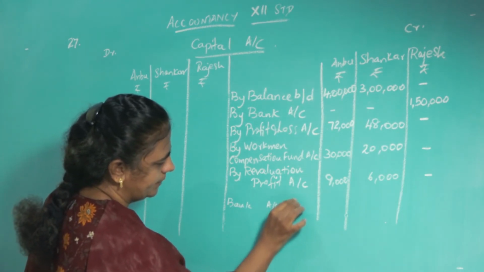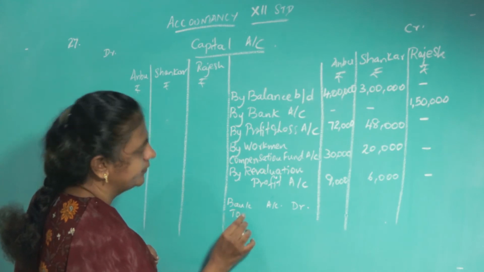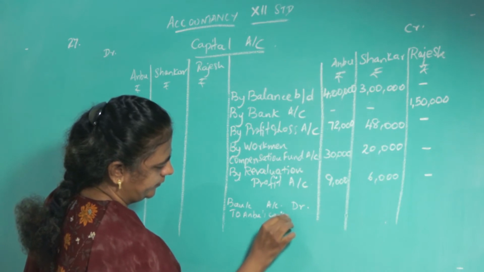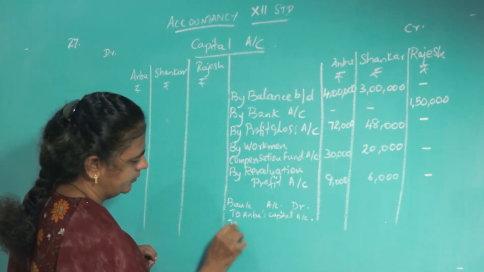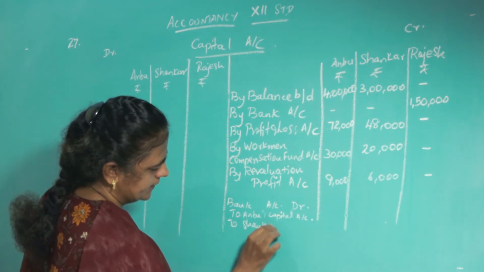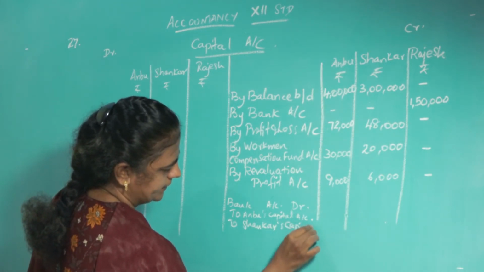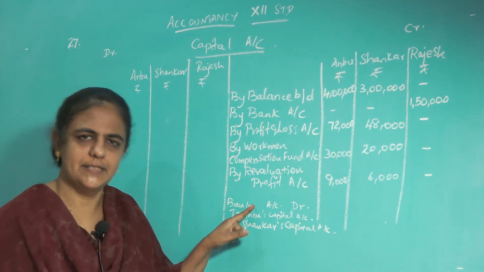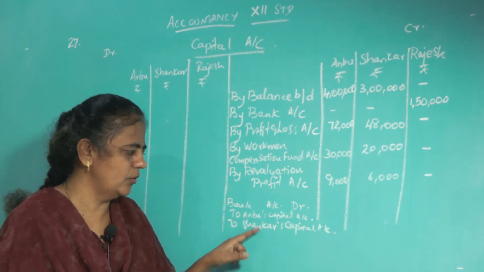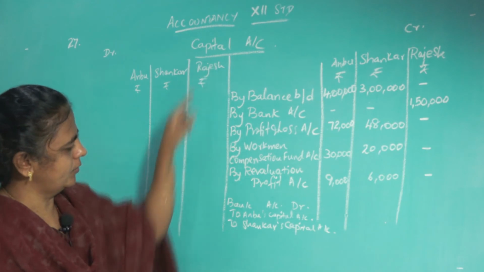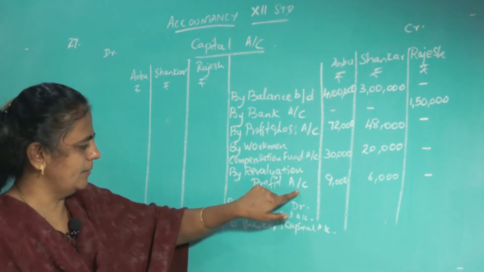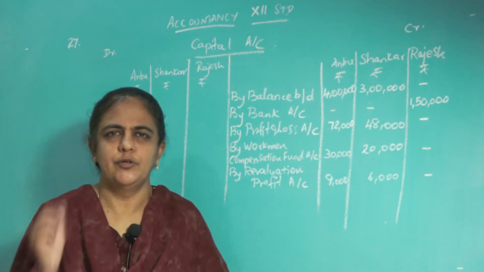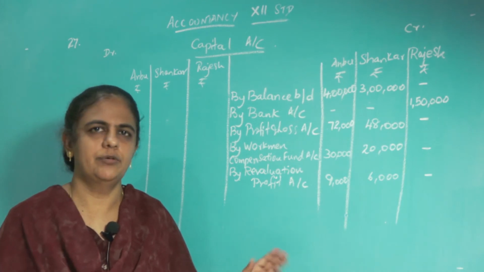The journal will be bank account debit to old partners, Anbu's capital account and Shankar's capital account. Rajesh's share of goodwill is 15,000, that should be transferred to the two old partners. So in the capital account, what must you write? By bank, and you have to put Anbu's share and Shankar's share of goodwill. Just for you to understand I wrote the journal, but there is no need to write the journal here.